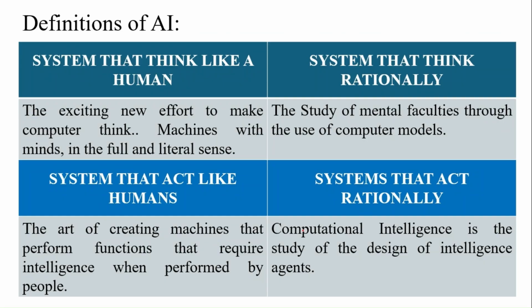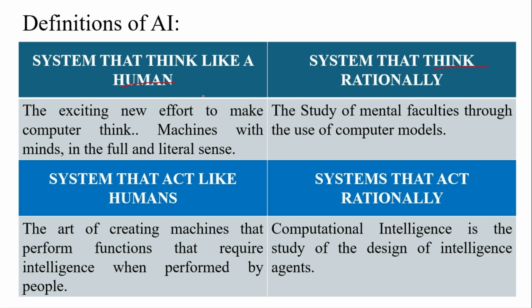The real definition of AI: a system that thinks like a human, a system that acts like a human, and one that thinks rationally and acts rationally. These are the four definitions given by scientists. What is a system that thinks like a human? The exciting new effort to make computers think, machines with minds, in the full and literal sense.